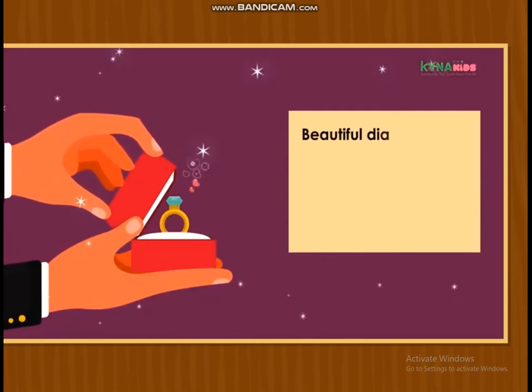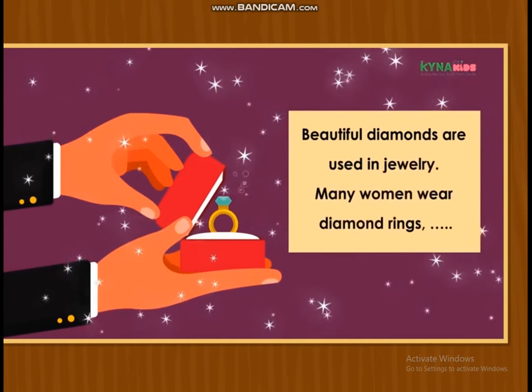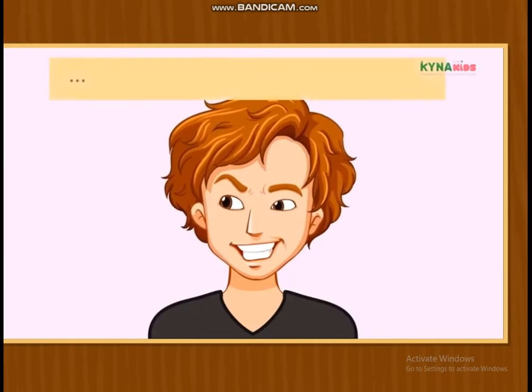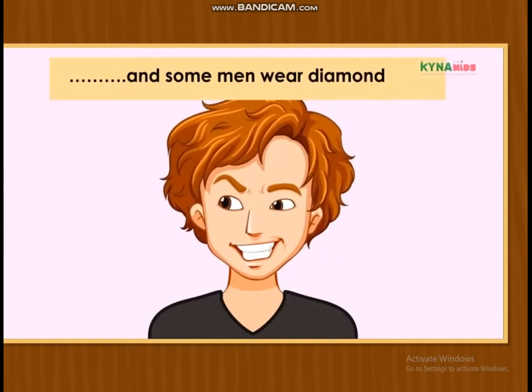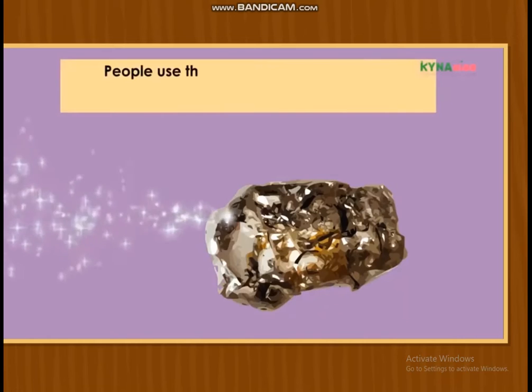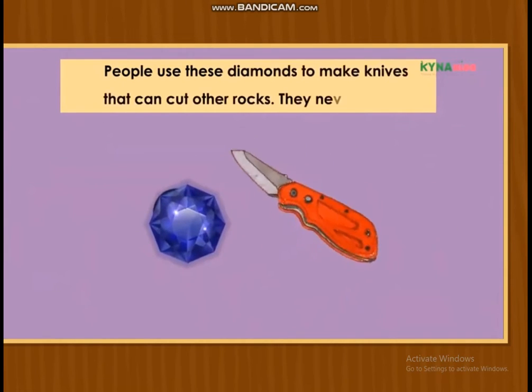Beautiful diamonds are used in jewelry. Many women wear diamond rings. And some men wear diamond teeth. There are ugly diamonds. People use these diamonds to make knives that can cut other rocks. They never break.